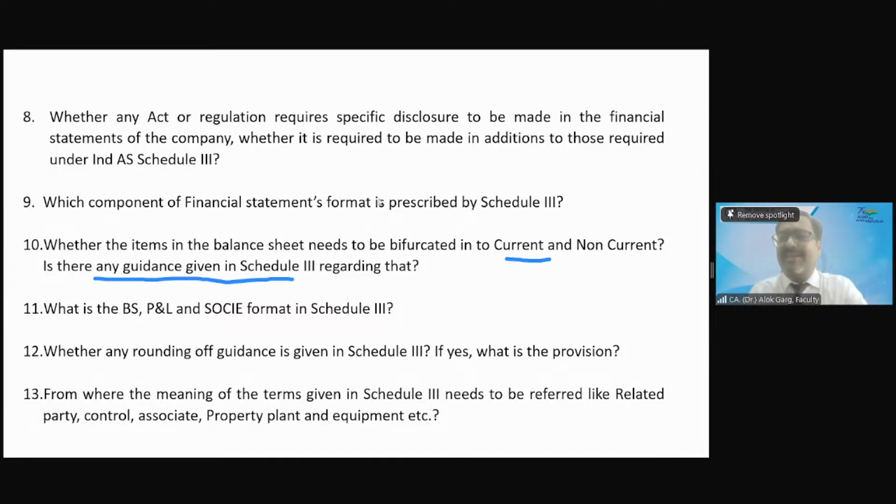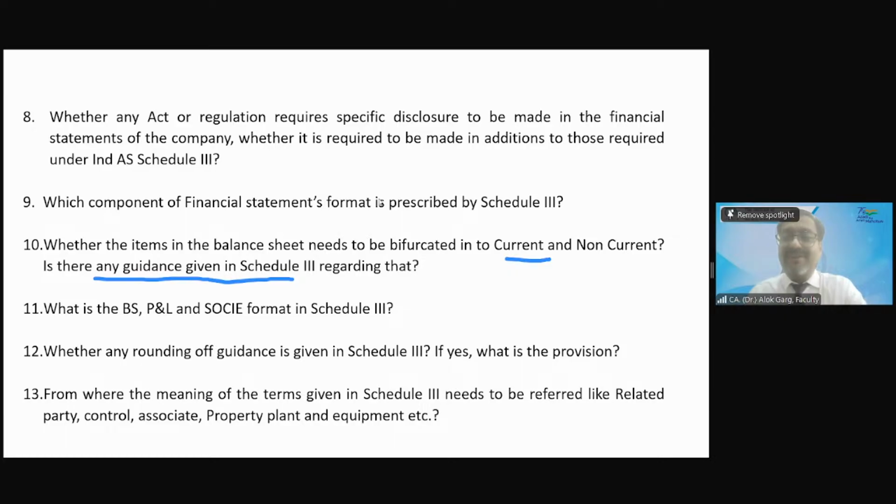What is a non-current asset? Any asset which is not current is non-current, right? What is a current liability? Which is payable within 12 months, within operating cycle, which is held for trading, when there is no contractual right to defer the settlement. So we'll discuss all these aspects in Ind AS 1. But yes, our entire balance sheet has to be bifurcated into current and non-current. Assets have to be bifurcated into current and non-current. Liabilities have to be bifurcated into current and non-current.